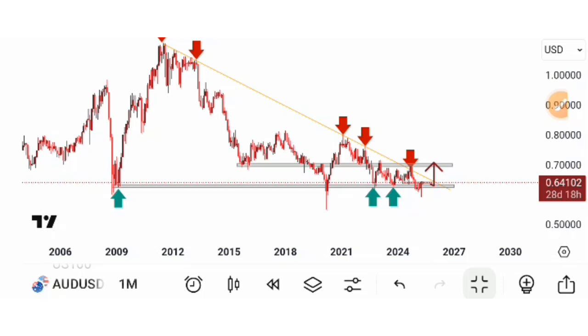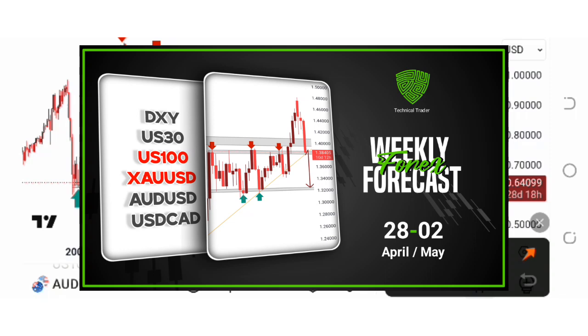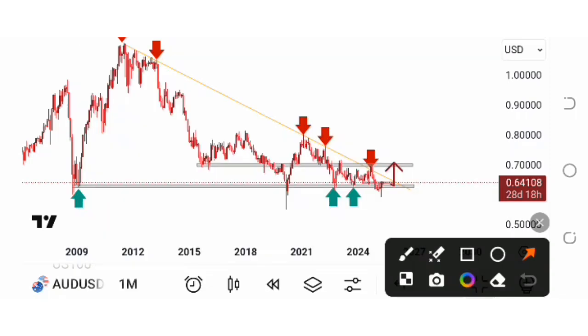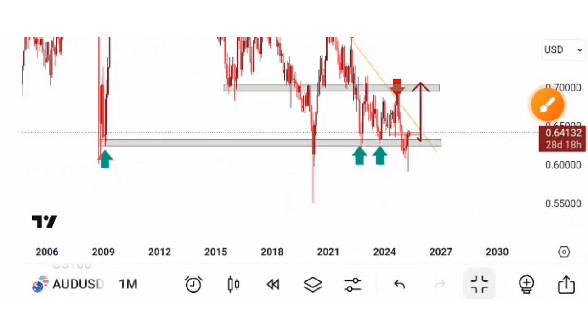This is my AUDUSD chart, and on this market I am bullish. If you did watch the video that I dropped on Sunday, you would know that I'm still looking for buyers on this particular instrument, and it's still the very same thing. Nothing has changed. The reason why I'm bullish on this market is because of this structure over here. This market has now reclaimed this area of support. It was below, and now it is trending above that area of support.